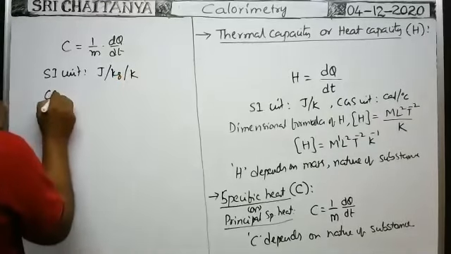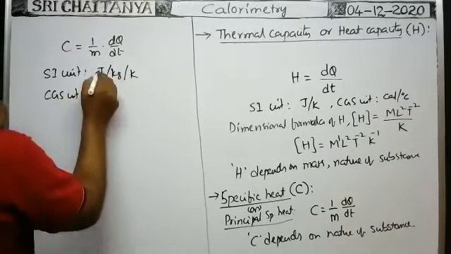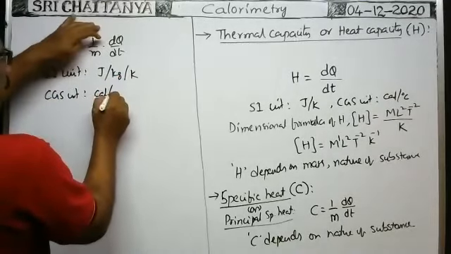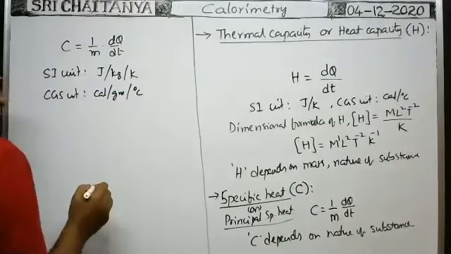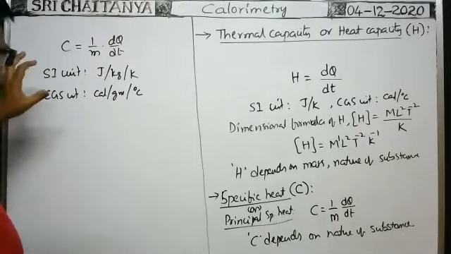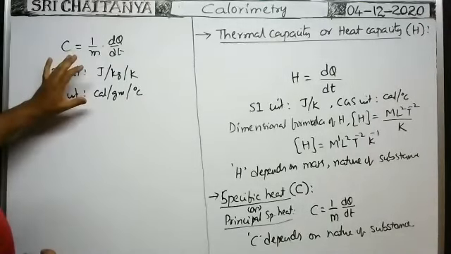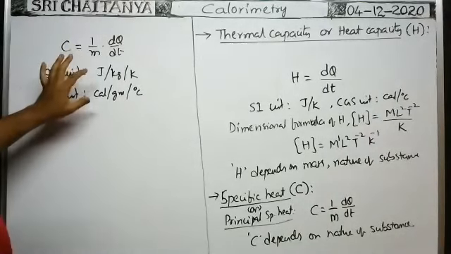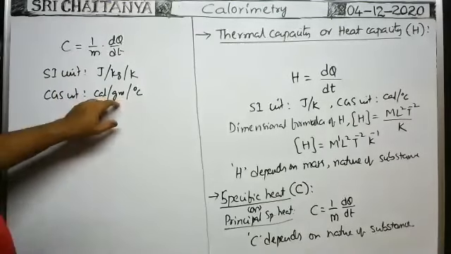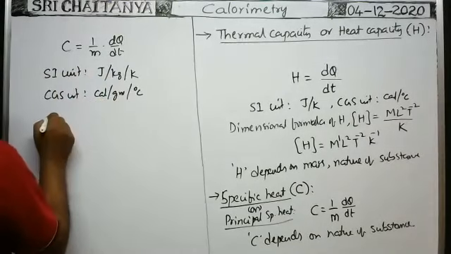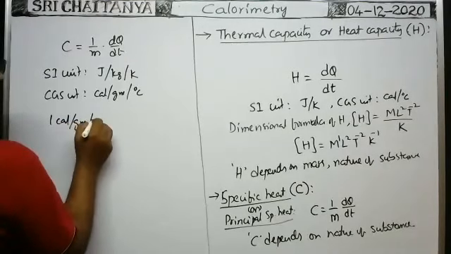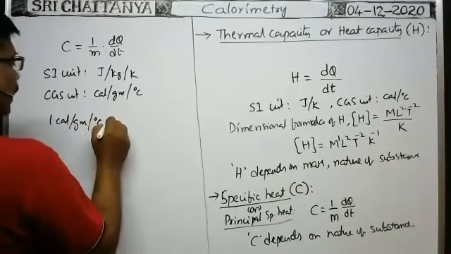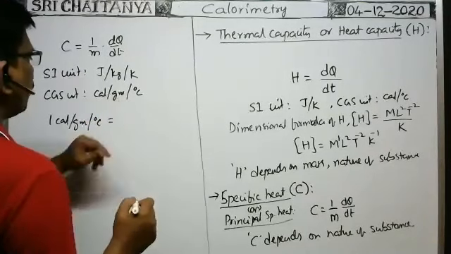In the CGS unit, mass is measured in gram, so it is calorie per gram per degree centigrade. Suppose we are given 1 calorie per gram per degree centigrade. Now, how can we convert this into joule per kg per Kelvin?